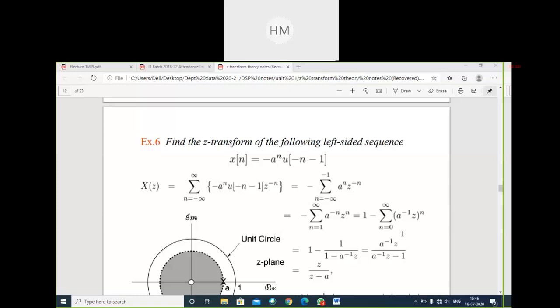That is my X of z. So lastly you have to find x of n by applying the inverse z transform, and this will be my answer.